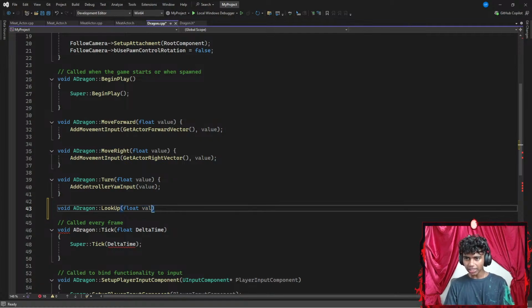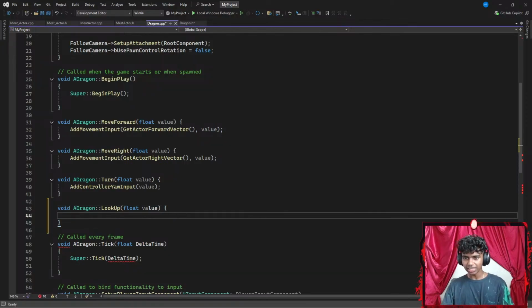But before that, I do want to make my mesh look up and down as well. So I gotta add that real quick, because without it, it gets hard to look at my mesh somewhere up or down. That said, I'm going to use the add controller pitch input, because yaw input is to look left and right. Pitch input is for me to be able to look up and down. That requires a parameter of value, ending with a semicolon.